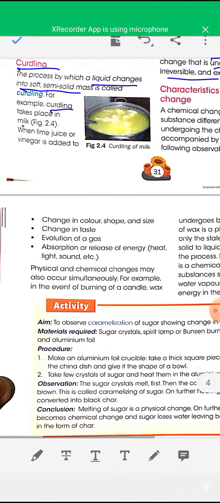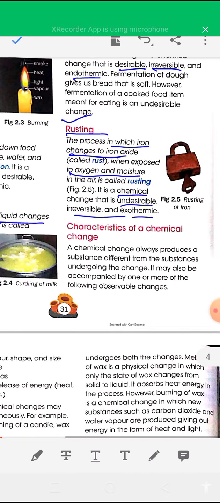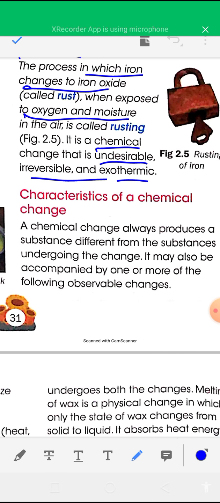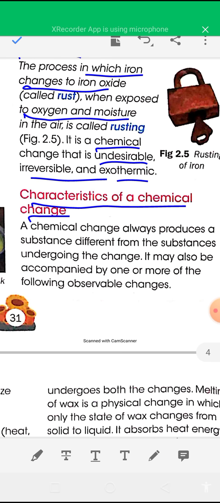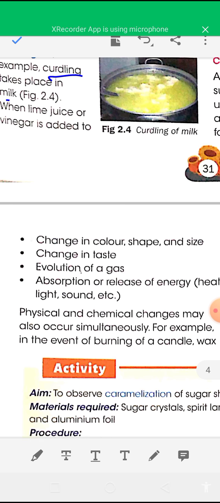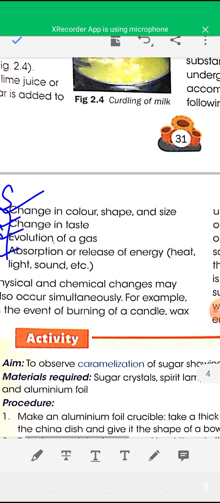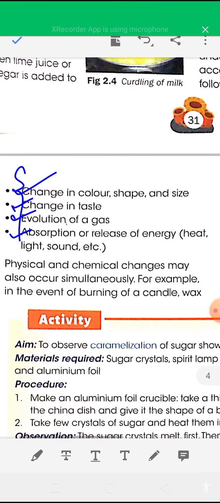Now see the characteristics of a chemical change. Many characteristics are found in a chemical change: change in color, shape, size, and taste, evolution of a gas, and absorption or release of energy in the form of heat, light, or sound.